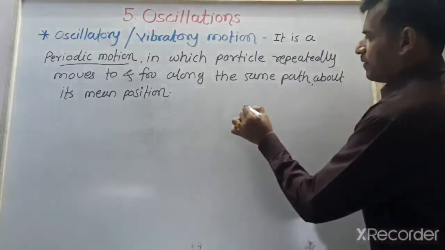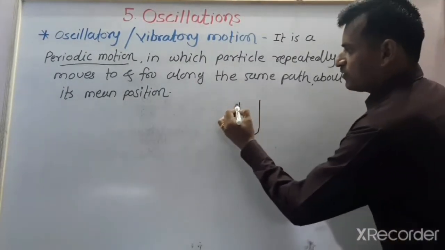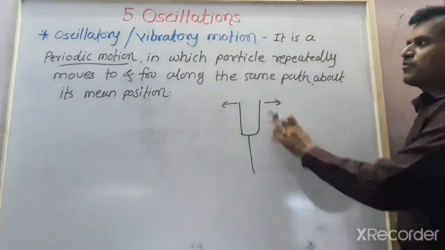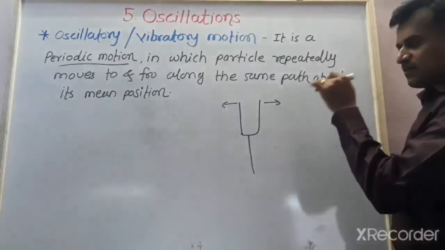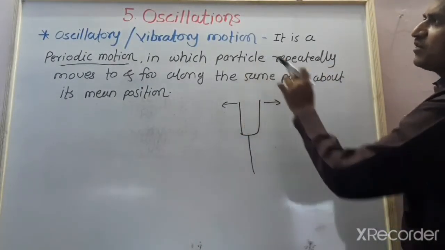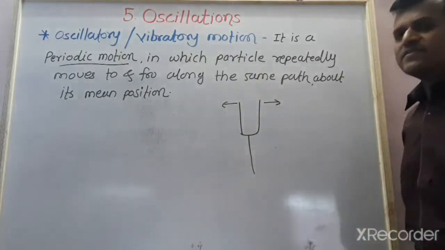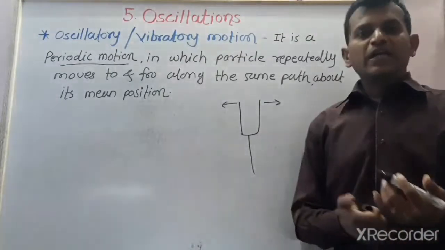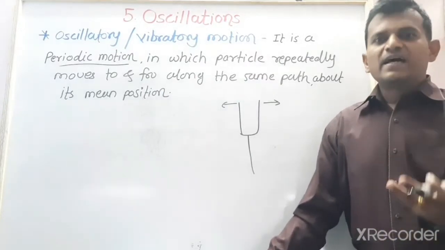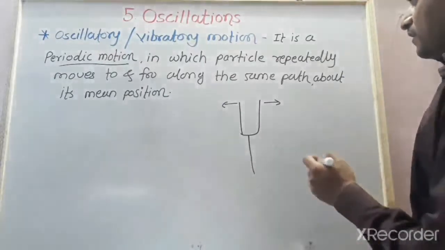The tuning fork we know is this tuning fork. Vibrations of the prongs of the tuning fork also perform vibratory motion. When we strike it on the rubber pad, these prongs vibrate and perform the vibratory motion, to and fro. Then the vibrations in case of musical instruments, the vibrations of a string of a sitar, guitar, violin, are also examples of vibratory motion.